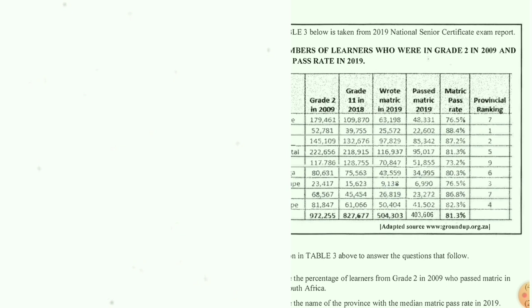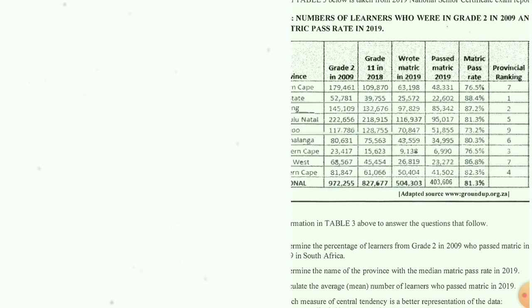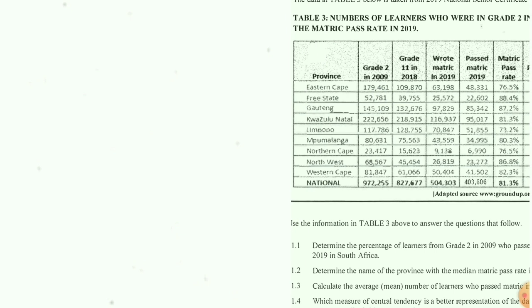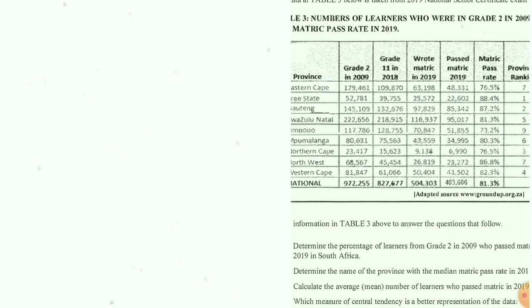And then how many people passed matric in 2019? You can see here, passed matric 2019, the total is 403,606. Yes. So we have to find the percentage. What do we do when we have to find the percentage? We have to divide both numbers and multiply by 100. Each and every time when you want to find the percentage, you need to multiply by 100, guys. That's a must. Otherwise, it will be in decimal form.